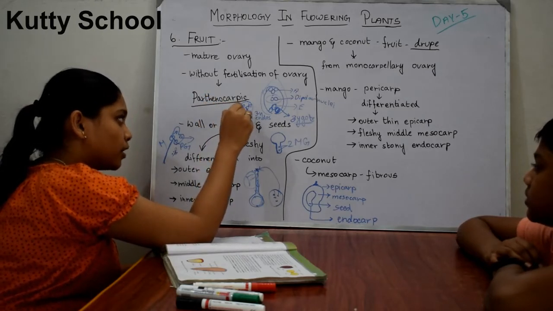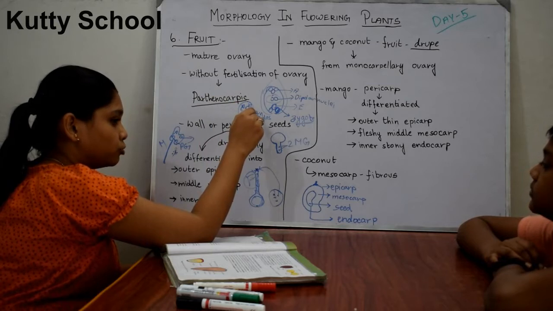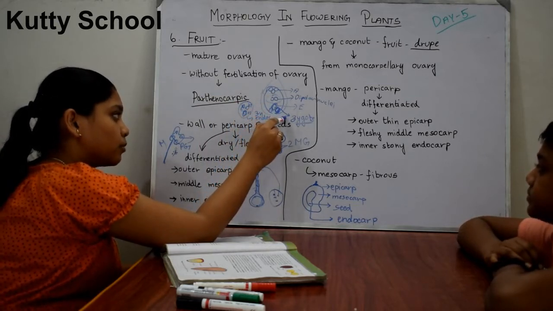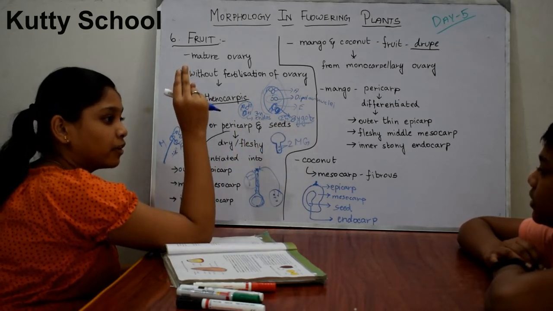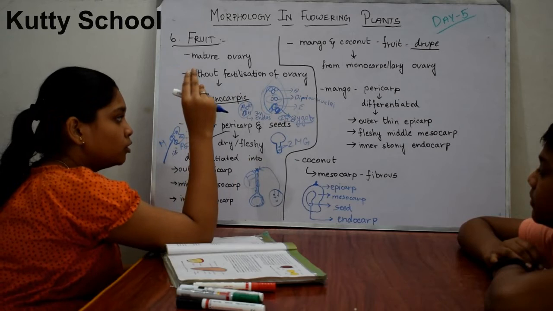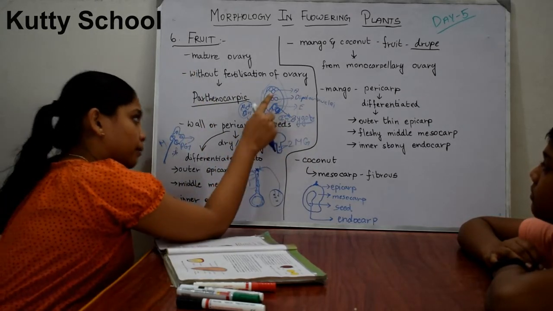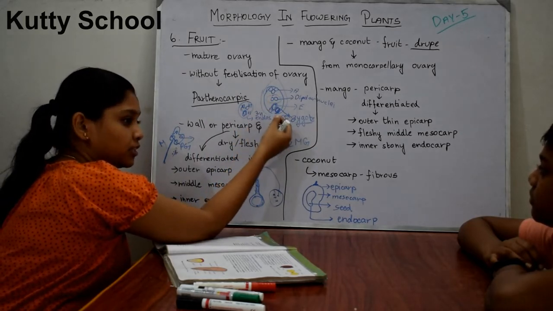So all the 3 together will have 3n chromosomes, so in the endosperm. Whereas the egg cell will have only 2n chromosomes because only 2 cells are fusing here. Can you understand? So this is known as fertilization. One male gamete fuses here and another male gamete fuses here. Generally, the fusion of a male gamete with the egg cell is known as fertilization.